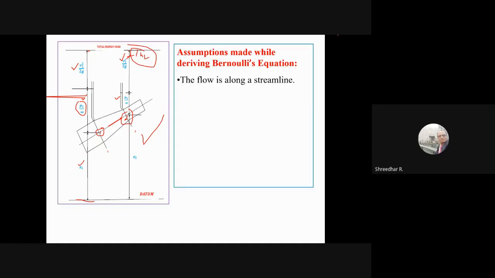If you want to apply it for some other streamline, then you have to apply a different Bernoulli equation, so that velocity will change and all those things. Therefore, we have considered steady flow so that we can apply Bernoulli's equation for one particular streamline. And fluid is incompressible, flow is steady and irrotational.